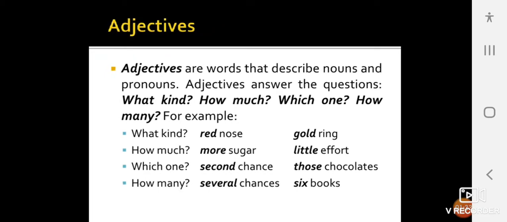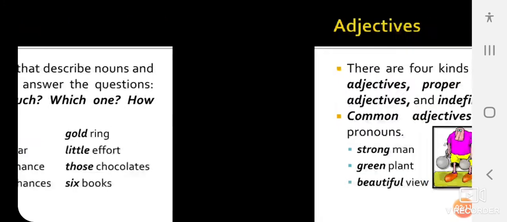Adjectives. Adjectives are words that describe nouns and pronouns. Adjectives answer the questions what kind, how much, which one, how many. For example, what kind? It may be red rose or gold ring. How much? The answer may be more sugar, little effort. Which one? Second chance. Those chocolates. How many? Several chances. Six books. So these are the examples of adjectives.